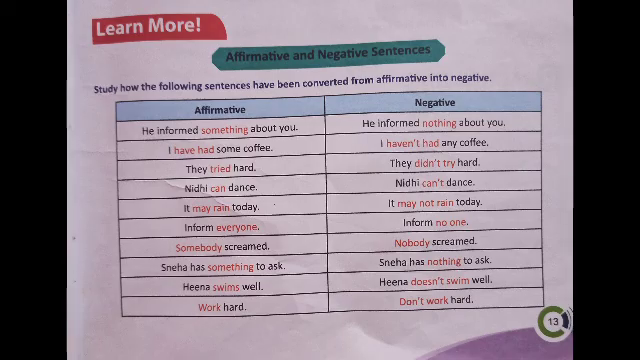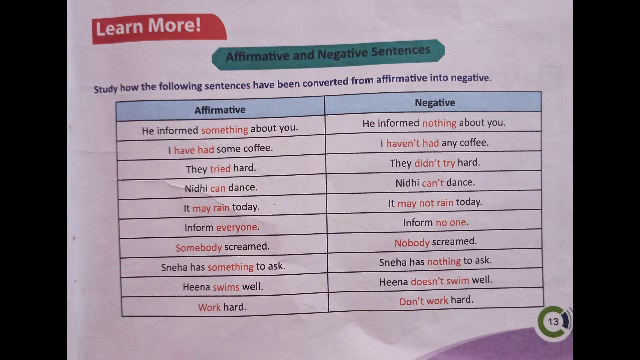Next, we are going to discuss affirmative and negative sentences. Affirmative means positive sentence, and negative sentence. Study how the following sentences have been converted from positive to negative, that is affirmative to negative. Look at the column. He informed something about you, and that sentence has been converted from positive to negative: he informed nothing about you. Here, he informed something gives positive sense, and he informed nothing, nothing gives negative sense. That is, nothing is a negative word.